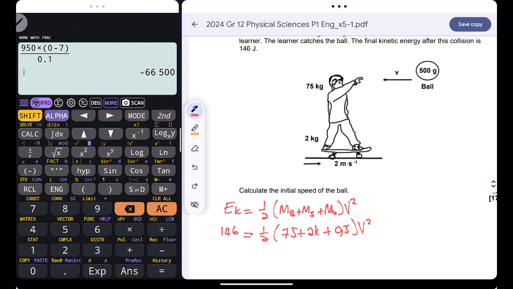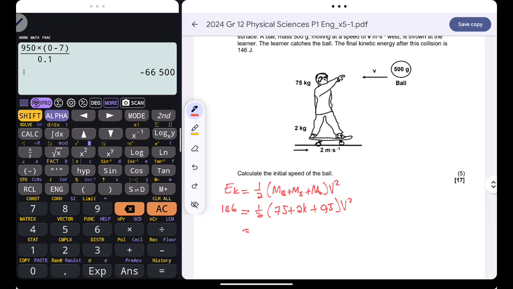So this will just give us 146. And on the left hand side, I simply have 1 over 2 multiplied by 75 plus 2 plus 0.5, which is just 38.75 multiplied by V squared. Therefore, V is just the square root of 146 divided by 38.75.